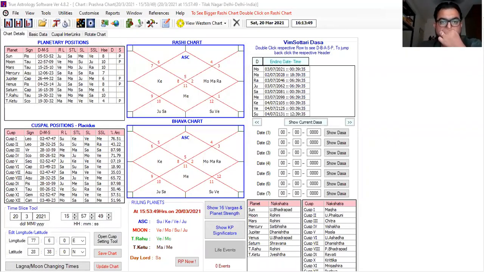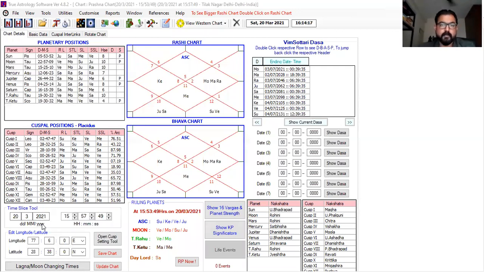Now we'll take an example. We'll check this randomly appearing. I'm sharing a chart of this moment when I opened my software. So it was 155749, this is today's. Suppose somebody asks, will team A win today? It means I am representing team A. Team B will be seen from the seventh house.